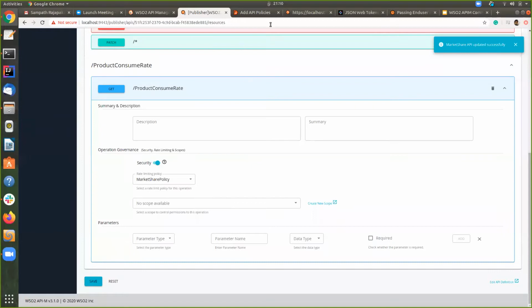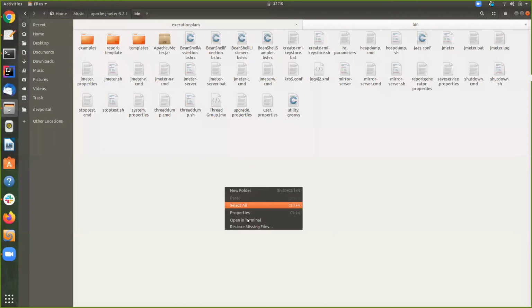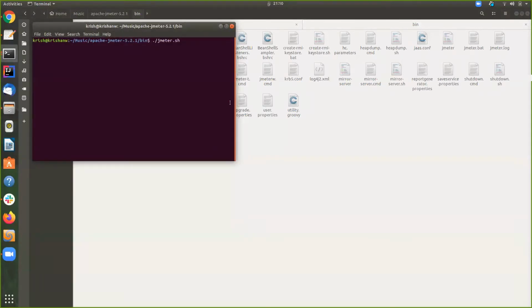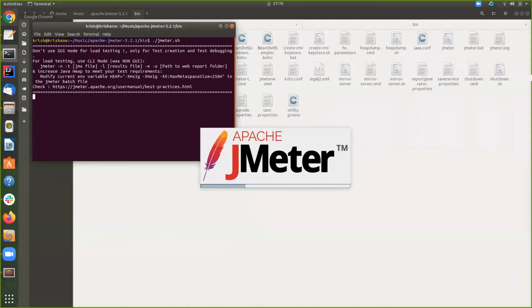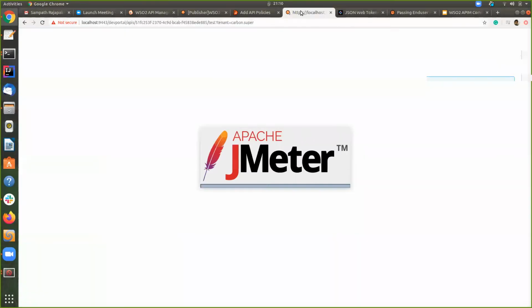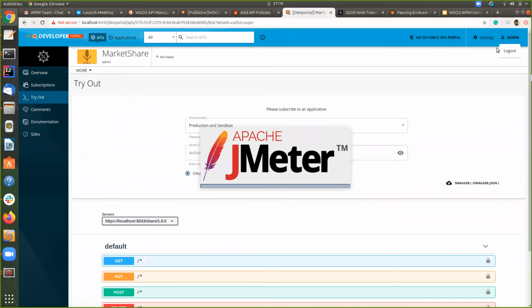Now what we need to do is check whether it is working or not. For that, I have a JMeter script with me. So let's run it first. Okay, in the meantime, I will log into the dev portal.